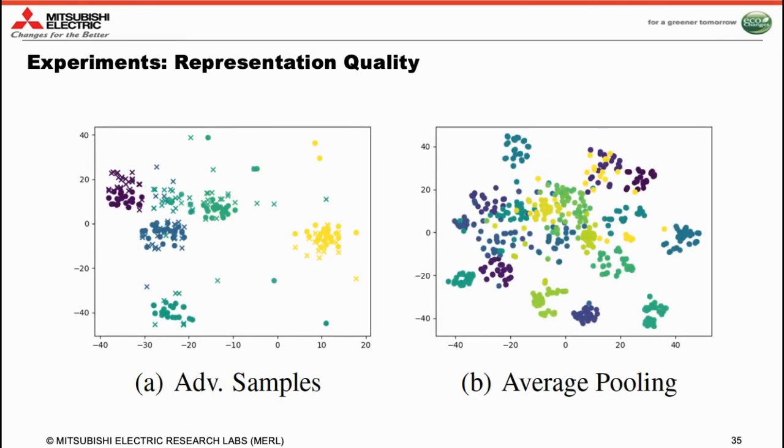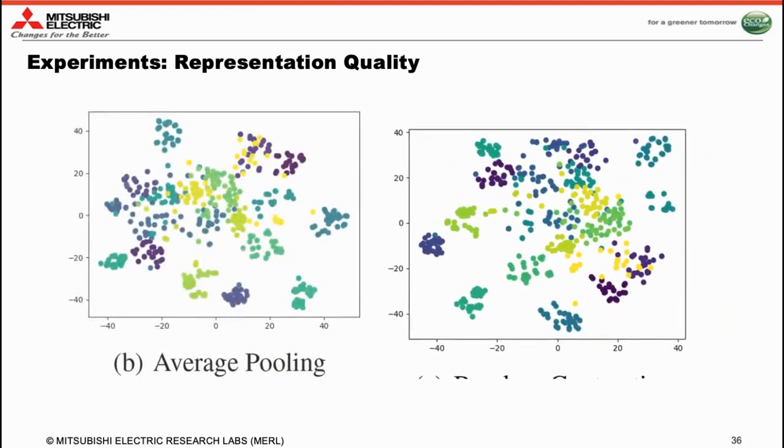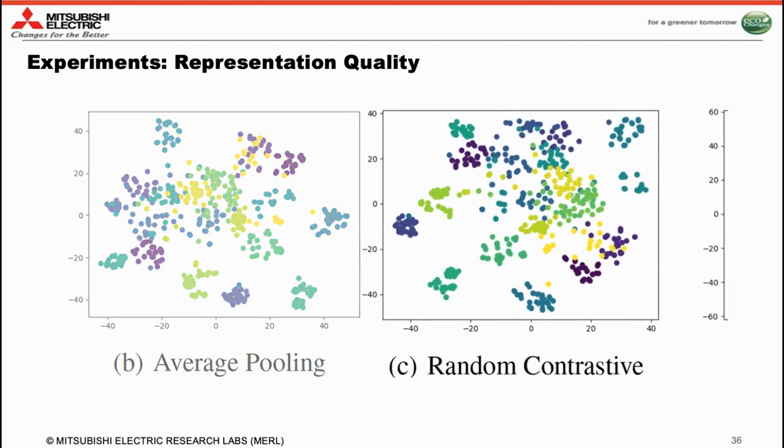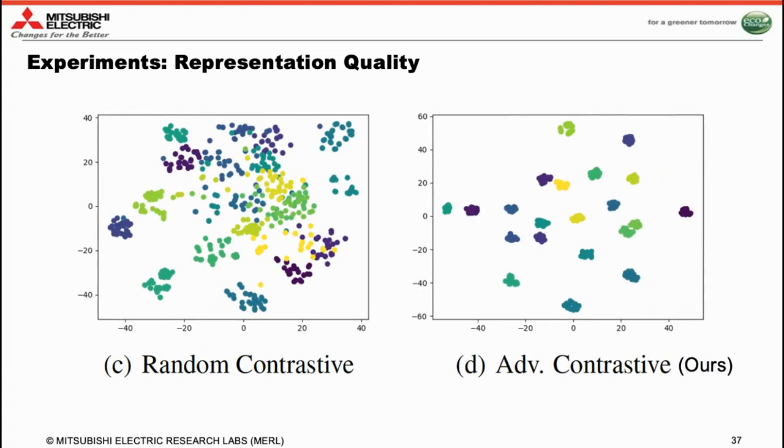Here we visualize the TSNE embeddings. The little circles are the original data features and the crosses are negative samples. As is clear, the negatives are very close to the positives. Average pooling, shown on the right, shows features that overlap in several classes. Using random noise to contrast against also does not lead to good contrastive features in our setup. However, when using our adversarial contrastive learning framework, we see significant separation between the clusters, which explains why we get good performances.